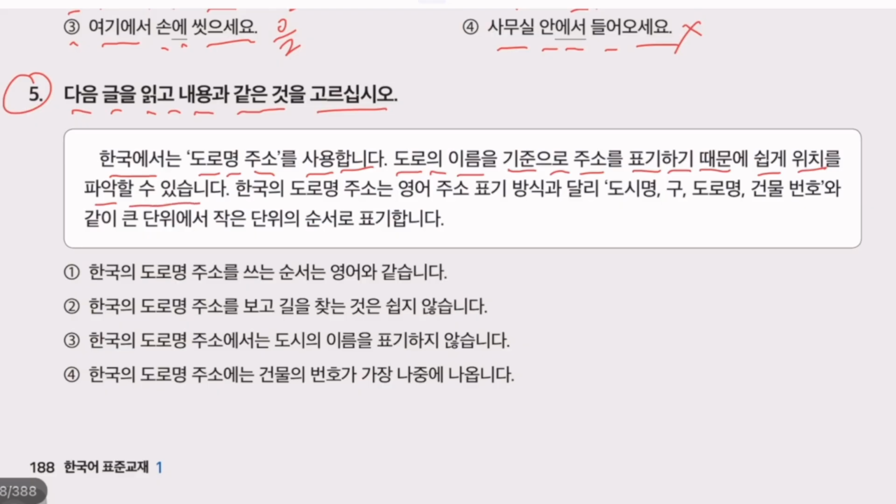Because of road names in addresses, you can easily understand the location.